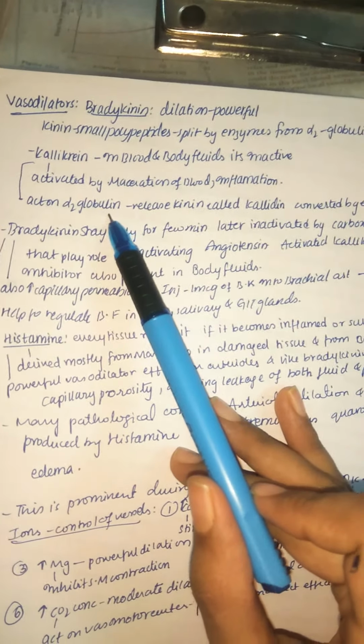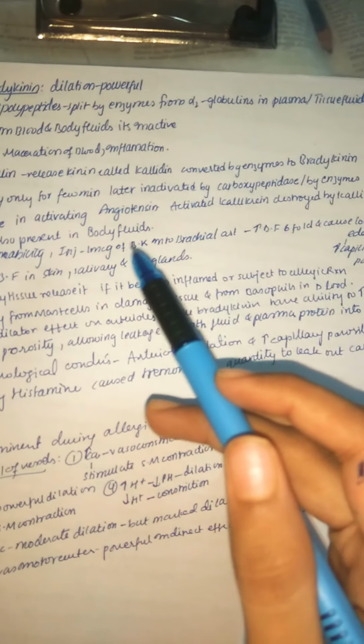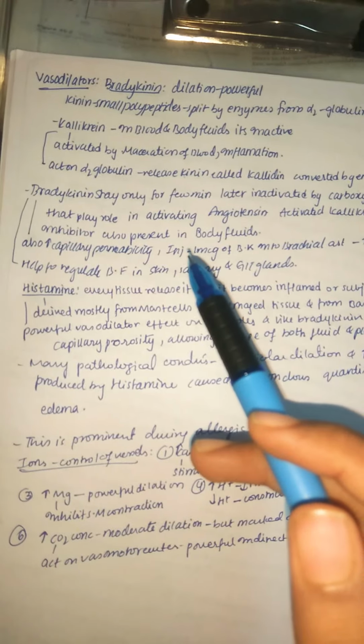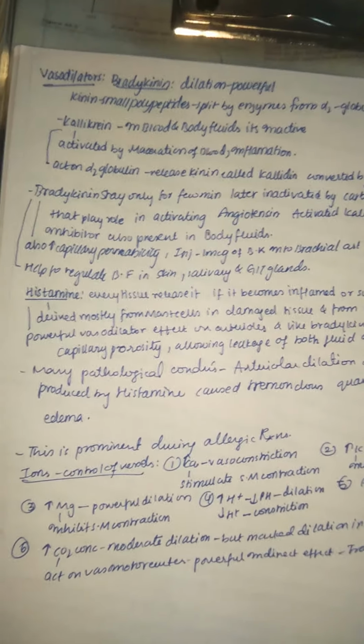First, kallikrein acts on alpha 2 globulin. Alpha 2 globulin releases a kinin called kallidin. This kallidin is converted by enzymes to bradykinin. So this is how bradykinin is formed. Bradykinin stays only for a few minutes. Later it is inactivated by carboxypeptidase or by some other enzymes that play a role in activating angiotensin. And activated kallikrein is destroyed by a kallikrein inhibitor, also present in our body fluids.